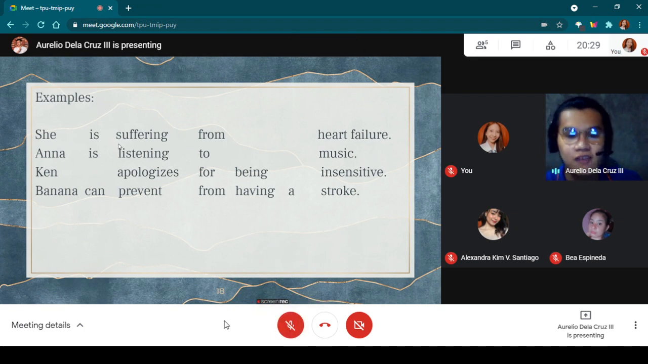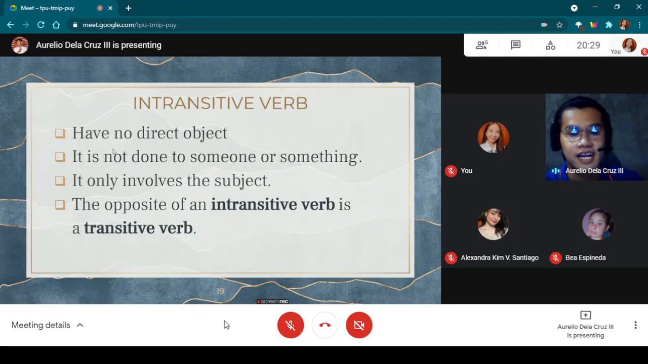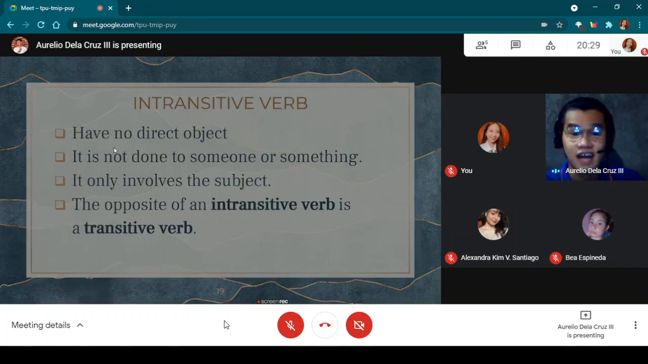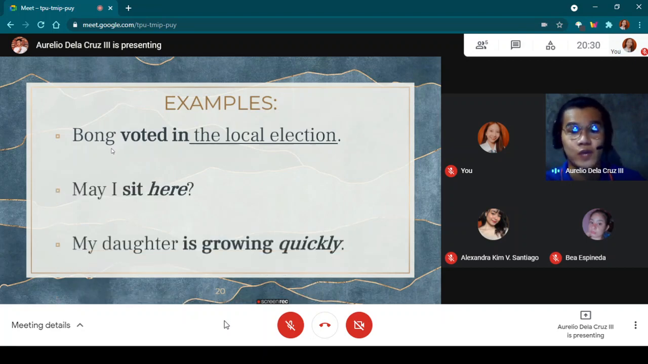Now let's proceed to the intransitive verb. It has no direct object. It is not done to someone or something. It only involves the subject, and the opposite of intransitive verb is transitive verb. Now let's have examples for intransitive verb. Bong voted in the local election. May I sit here? My daughter is growing quickly.